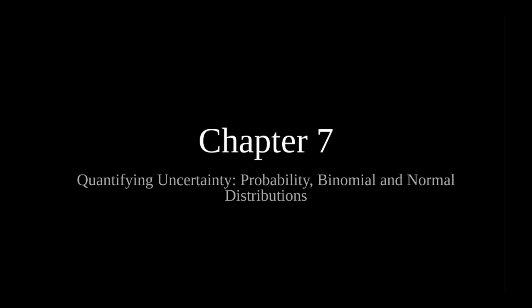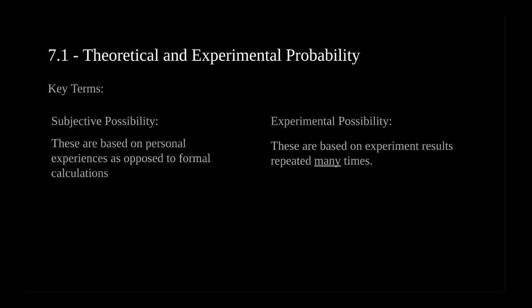Now that we've got that introduction out of the way, let's begin with 7.1, theoretical and experimental probability. This one's pretty much defining key terms. The first two are subjective probability and experimental probability, which are pretty self explanatory, with subjective being based off of a person's experiences as opposed to formal calculations being done. An experimental probability is not only based on experimental results, but these results have to have been repeated many times to actually be proven.